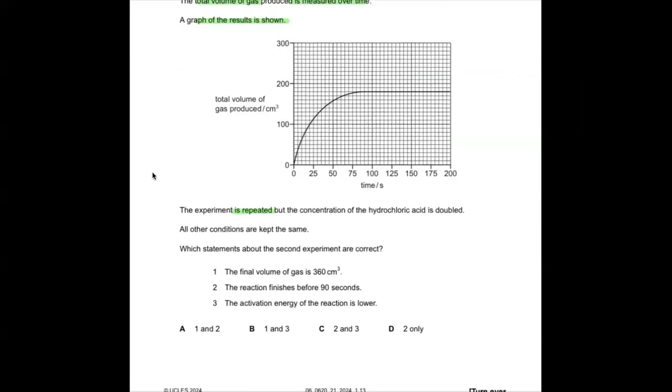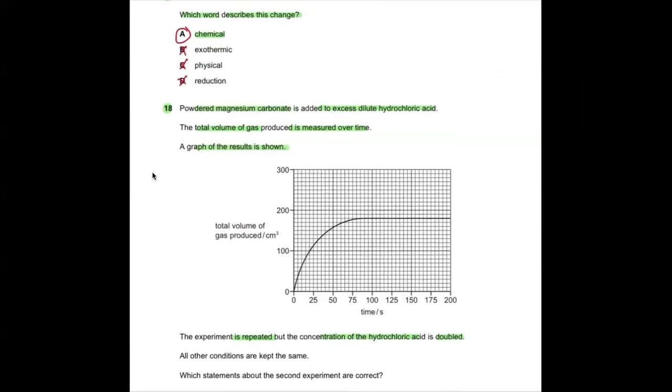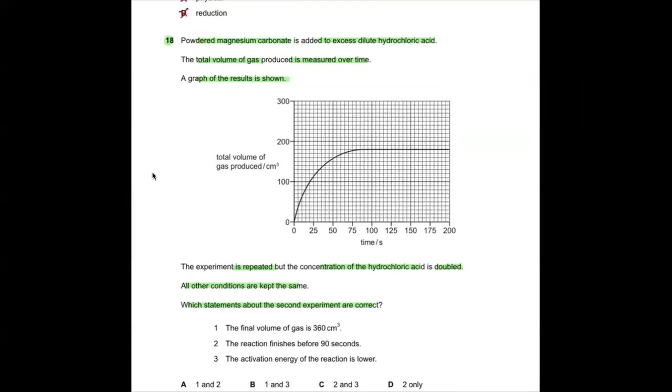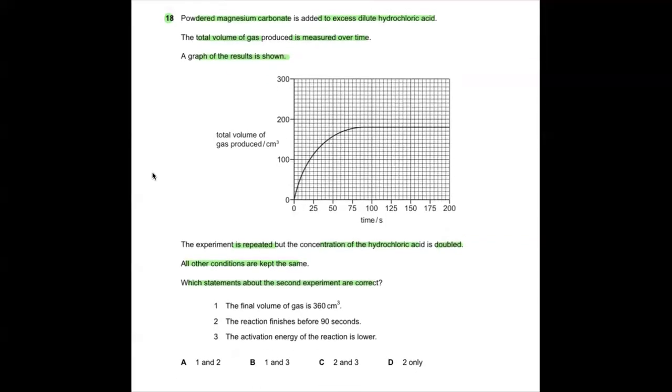The experiment is repeated, but the concentration of the hydrochloric acid is doubled. All other conditions are kept the same. Which statement about the second experiment is correct? Can you identify whether the final volume of gas is going to be 360? Is it correct or wrong?